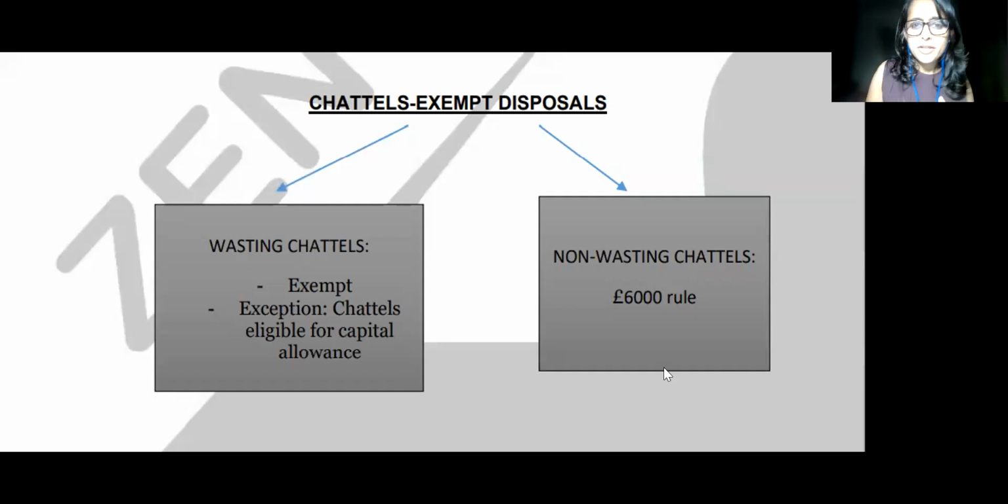Now, the very point of understanding if it is a wasting chattel or non-wasting chattel is, if they are non-wasting chattels, you have to follow something called the 6,000 rule for calculating the chargeable gain. If they are wasting chattels, all of them are exempt except for one category, which is chattels eligible for capital allowance, which is plant and machinery. Let's look at non-wasting chattels and the 6,000 rule.